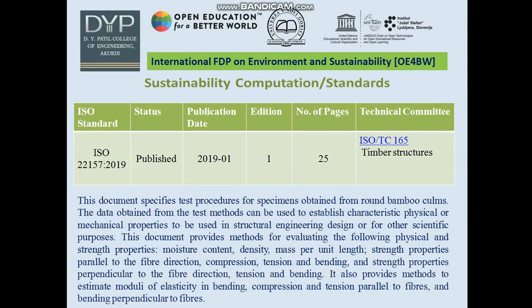ISO 22157:2019 is published 2019, edition 1, timber structures. This document specifies the test procedure for specimens obtained from round bamboo culms. The data obtained from the test methods can be used to establish the characteristic physical or mechanical properties for use in structural engineering design or for other scientific purposes. This document provides the methods for evaluating physical and strength properties like moisture, mass, density and length properties.